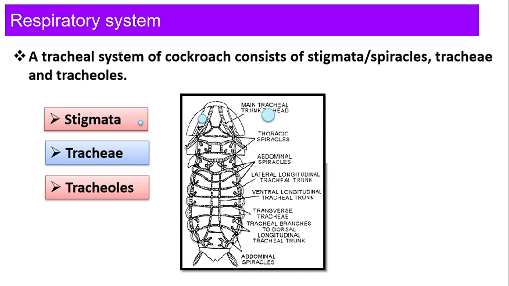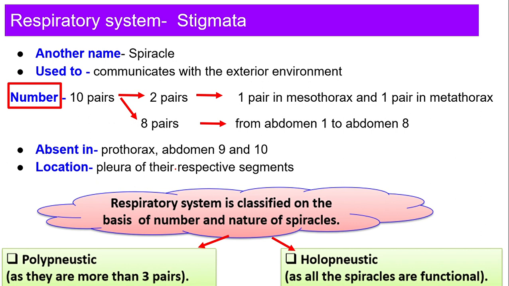Correct? Now here, as I told you, respiration will occur through the tracheal system. The tracheal system consists of three components. What are the three components? One is stigmata, trachea, tracheoles. Let's read about it one by one. Stigmata, which is also called spiracle. It is used to communicate with the exterior environment.